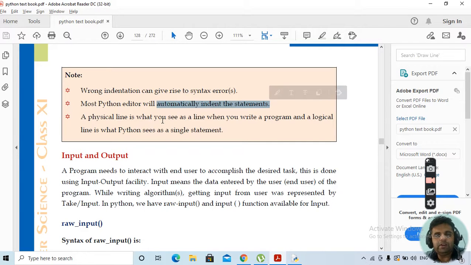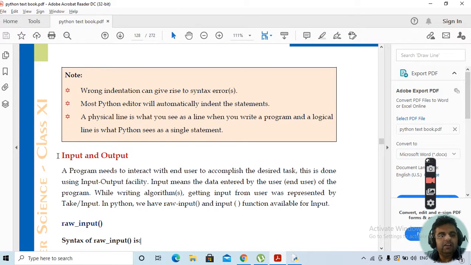A physical line is what you see as a line when you write a program. A logical line is what Python sees as a single statement. So there is a difference between physical and logical lines. A physical line is how you see the program. A logical line is how Python sees the single statement.